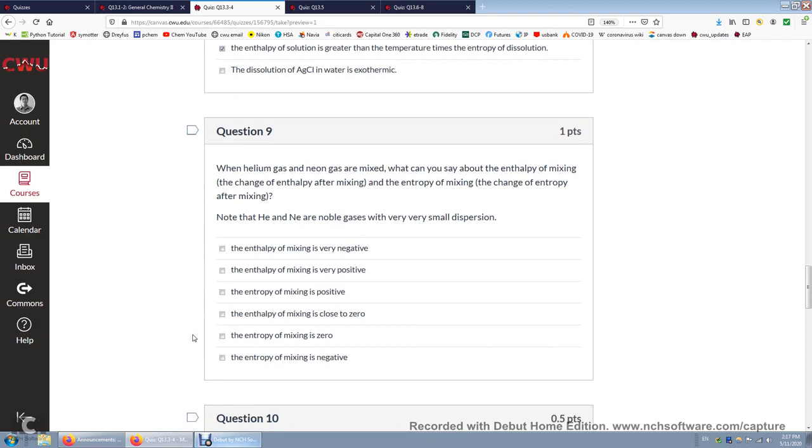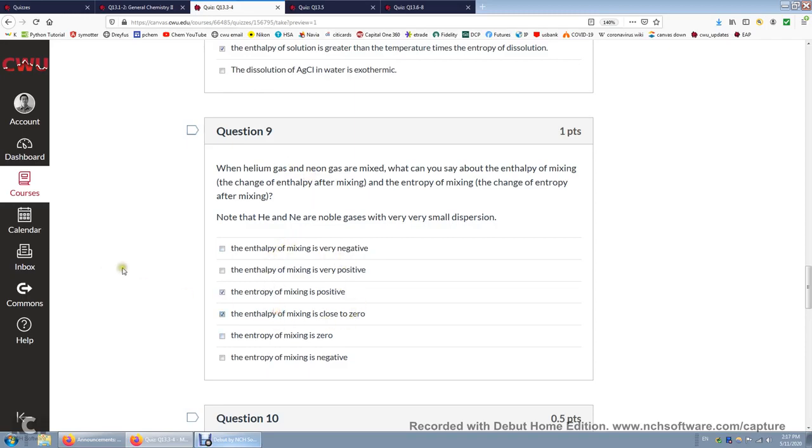Question 9. When we mix two gases, obviously the entropy increases. So we say the entropy of mixing is positive. The entropy of mixing is the change of the entropy in the mixing process. And two, because these two are noble gas atoms, I'm going to say the enthalpy of mixing is roughly 0.